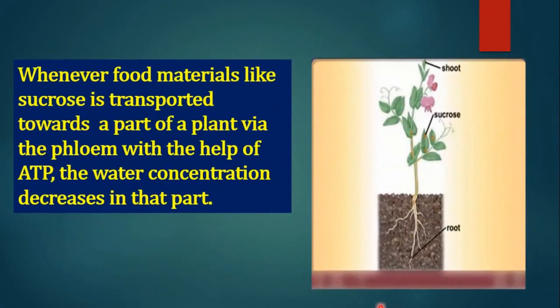Whenever food materials like sucrose is transported towards a part of a plant via the phloem with the help of ATP, the water concentration decreases in that part.